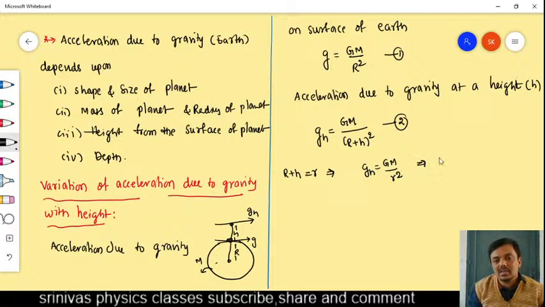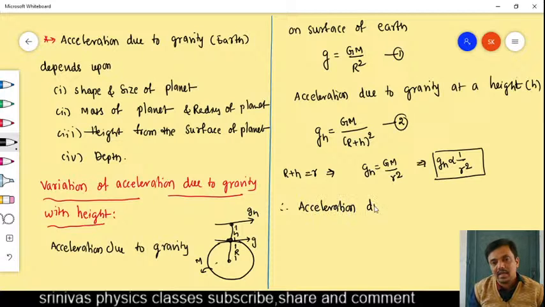Then gh is inversely proportional to small r square. When small r increases, gh decreases. If the height increases from the surface of Earth, small r increases because small r is r plus h only. When small r increases, gh decreases.